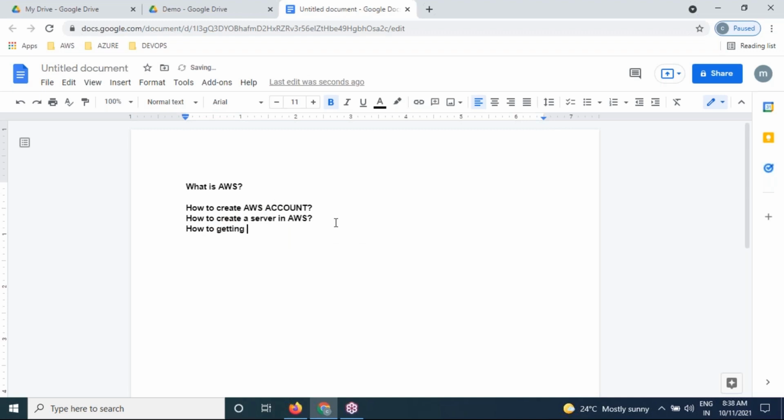How to get into the server in AWS, and how to install software on the server. So these are all the things.